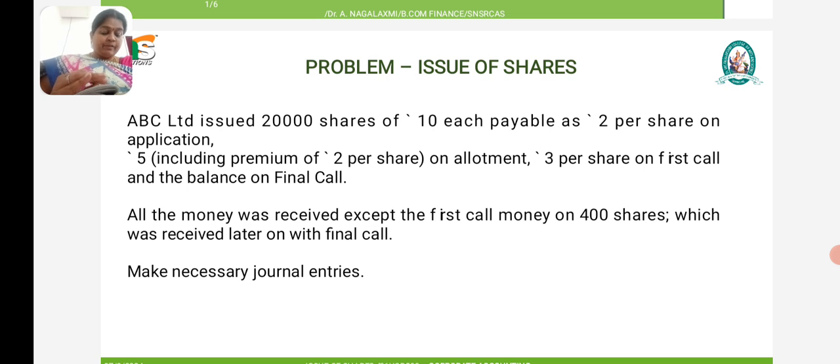The second preference enjoyed by preference shares is in respect of the return of capital in the event of winding up of the company. There are 5 types of preference shares: cumulative, non-cumulative, participating, redeemable, guaranteed.